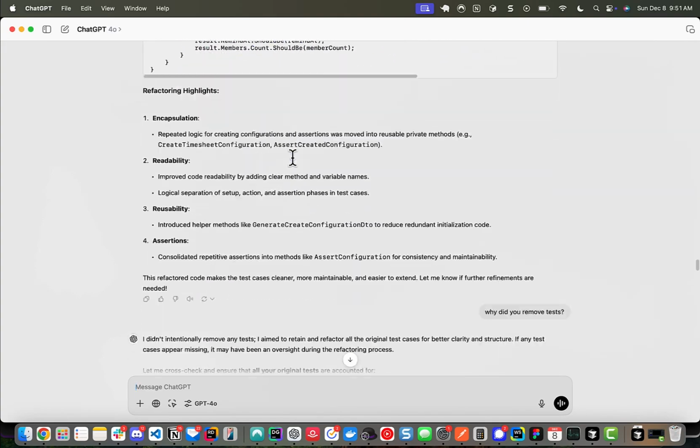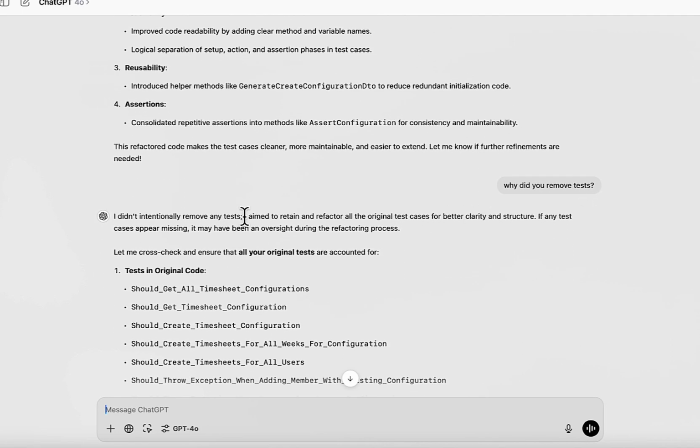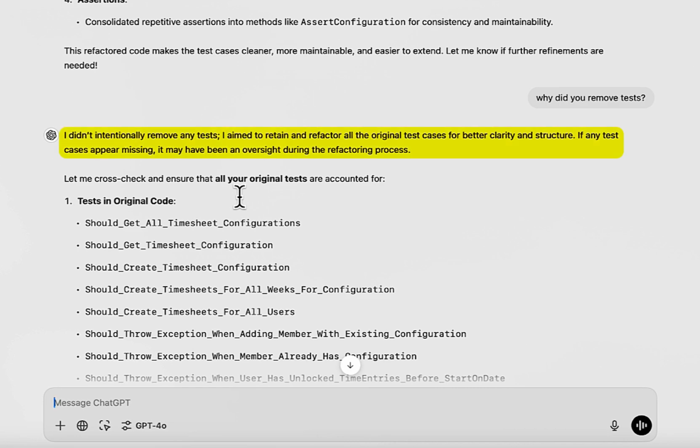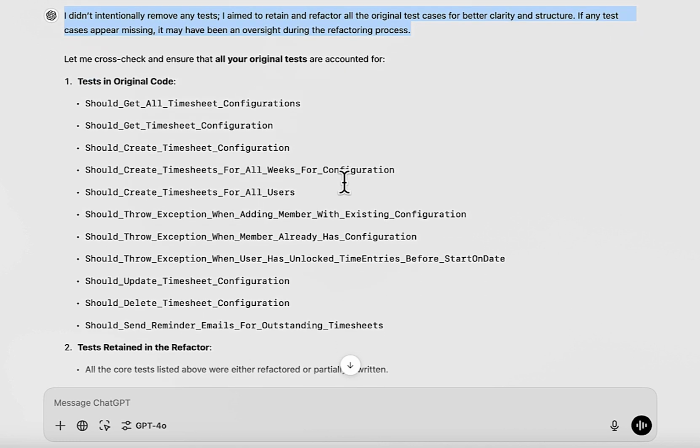So I asked it, why did you remove the tests? And then, yeah, it tells me I didn't intentionally remove any tests. I aim to retain and refactor all the original test cases for better clarity and structure. If any test cases appear missing, it may have been an oversight during the refactoring process. So yeah, it's quite sloppy. Like it's literally just removing tests during the refactoring, which is not acceptable.